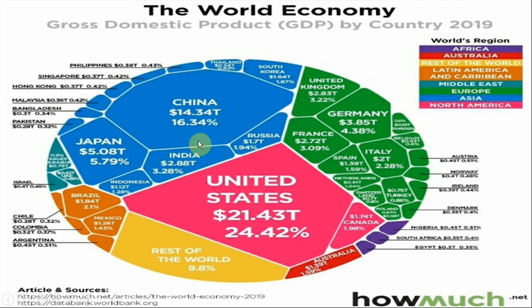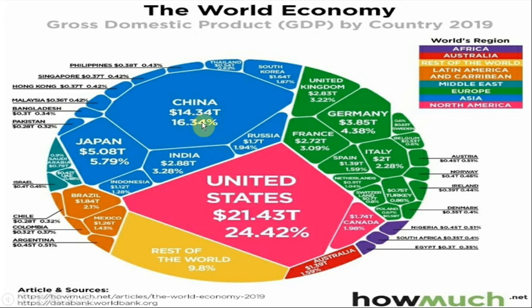Now the second country is Japan. Japan is an Asian country, and Japan's GDP is near about 5.08 trillion dollars, and their contribution to the world's GDP is 5.79%. Now another is Russia. Russia's GDP is 1.7 trillion dollars, and their contribution is 1.94%.